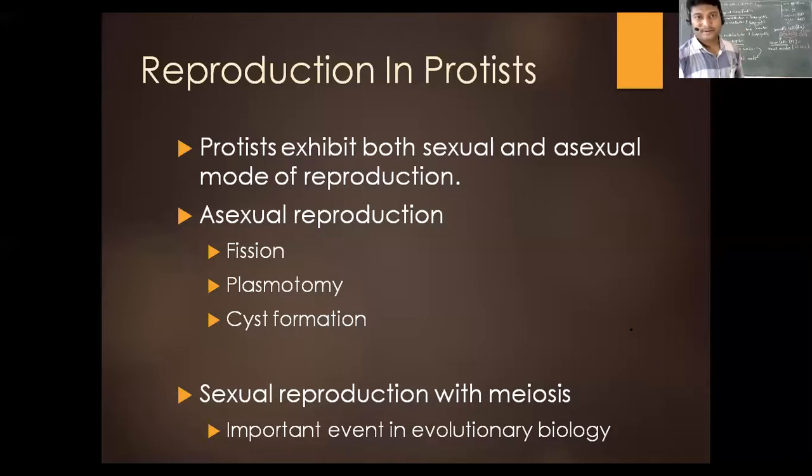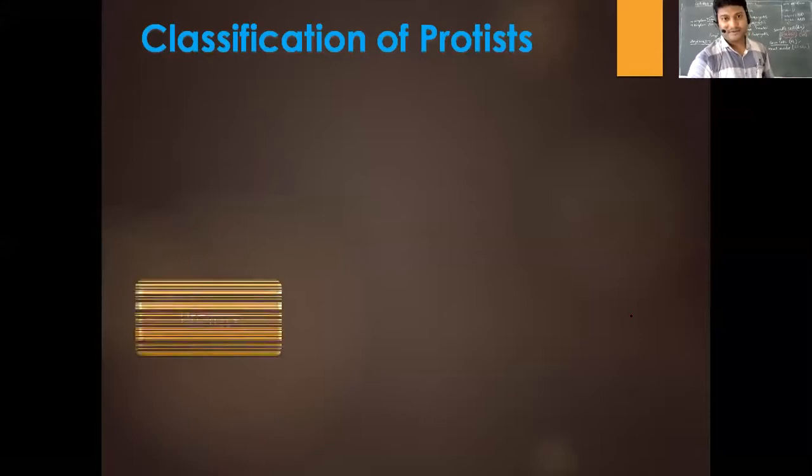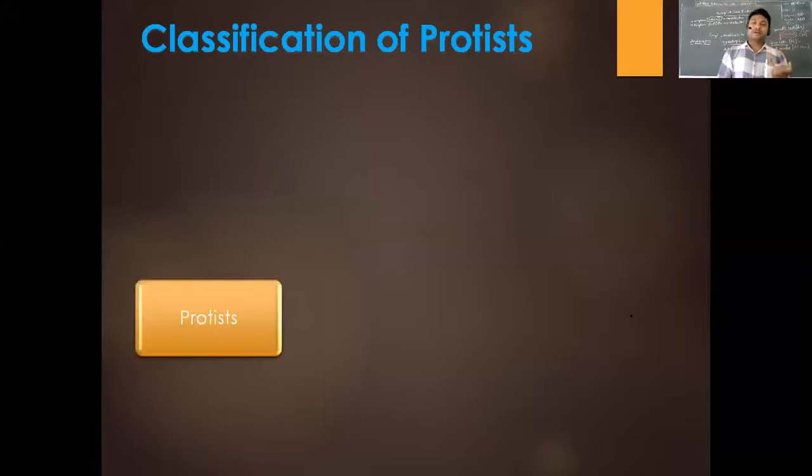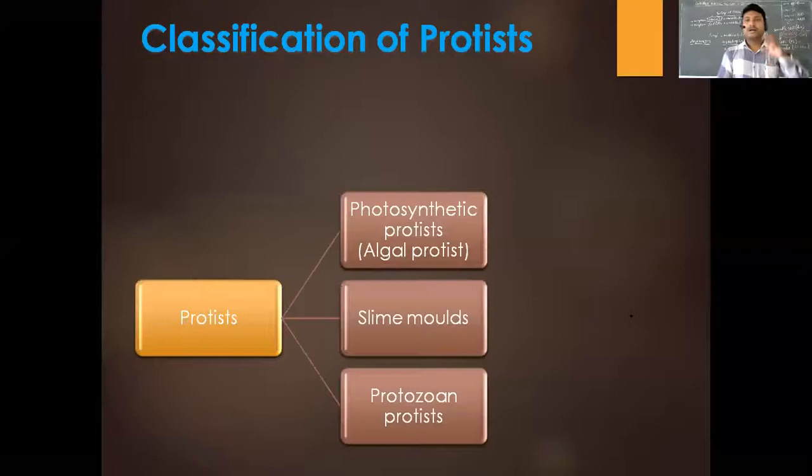So now, how do we classify the protist? What are the different groups that we can make out of protist? And again, when you see this, you will understand some of them. When we are going to have the protist, typically we can group them into three categories. What are the three? As you can see on the screen, it is a photosynthetic protist. As we said, nutrition can be photosynthetic, that is autotrophs, or heterotrophs. So based on that, we're going to have photosynthetic protist, or the algal protist, we call it.